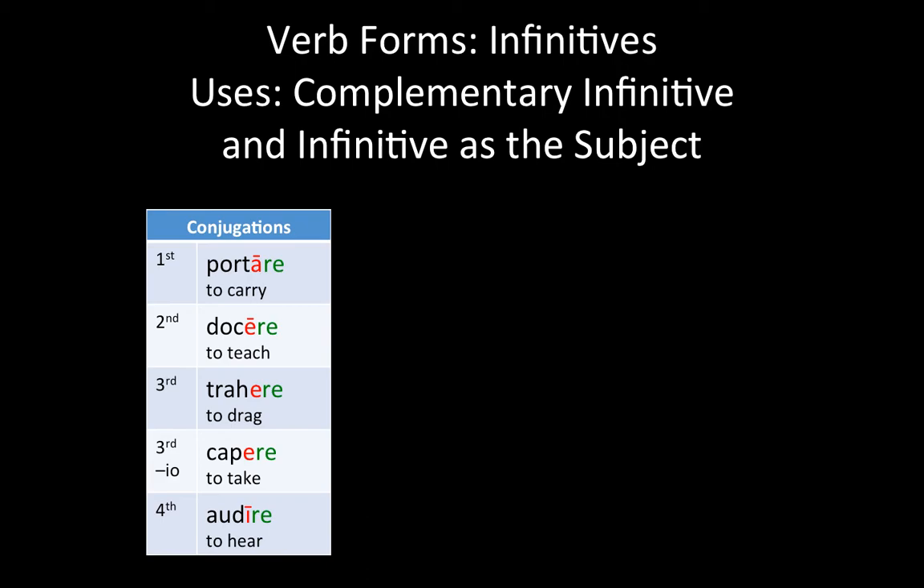All right, let's look at the infinitives. We've got 5 different conjugations, first, second, third, third io, and fourth. Third io is kind of a hybrid of the third and the fourth conjugation. Portare, to carry. This has a as your glue, that vowel, or thematic vowel that connects the base to its endings. Docere, an accented e. Trahere, an unaccented e, capere, an unaccented e, and audire, an accented i. There are 2 uses for the infinitive. Actually, there's more, but as of right now, we only know 2. The complementary infinitive, it completes the idea of the main verb, and the infinitive as a subject.